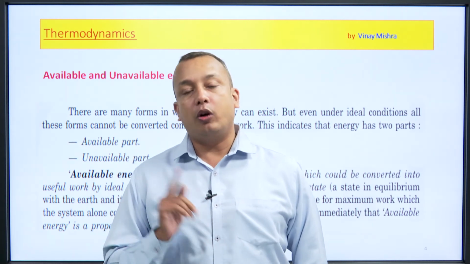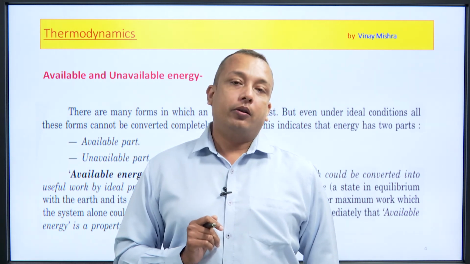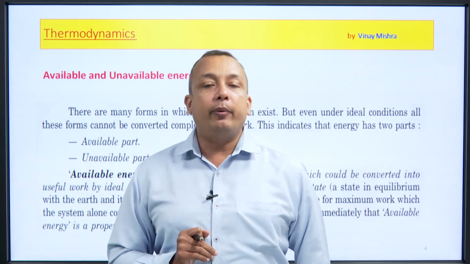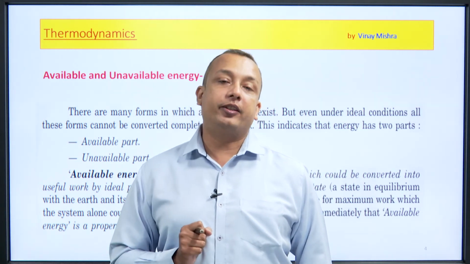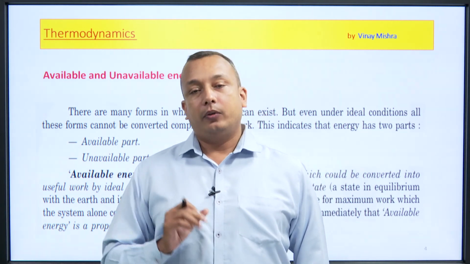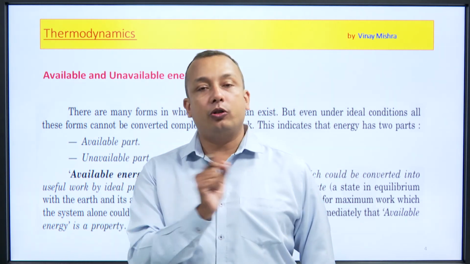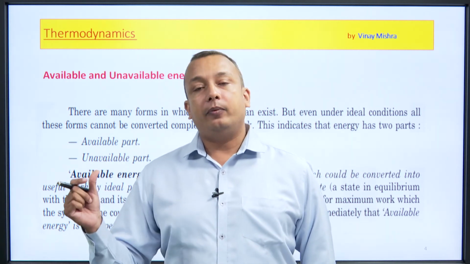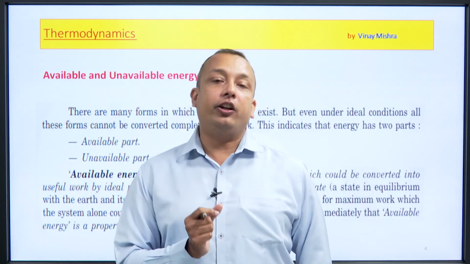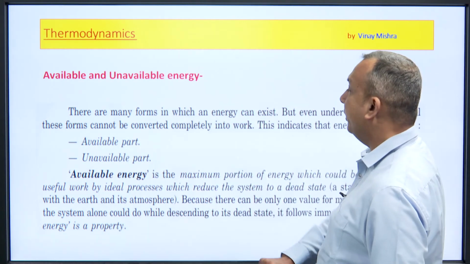The first is the work done, the second is the heat rejected. When talking about available energy, the work done we get from the heat transfer must be the maximum value. This maximum useful work is known as available energy, and the minimum heat rejection at that condition is the unavailable energy.